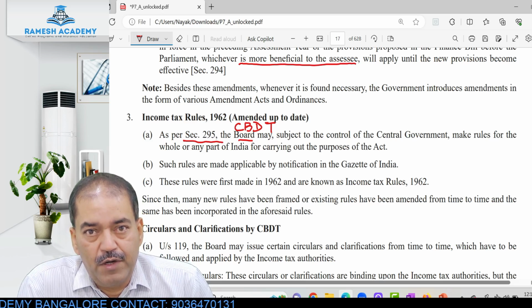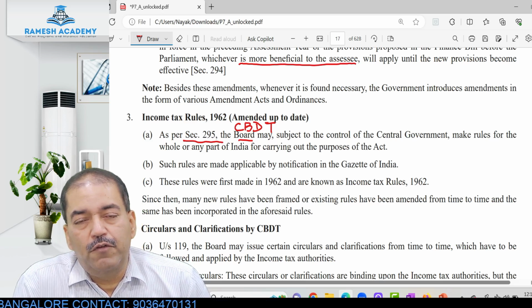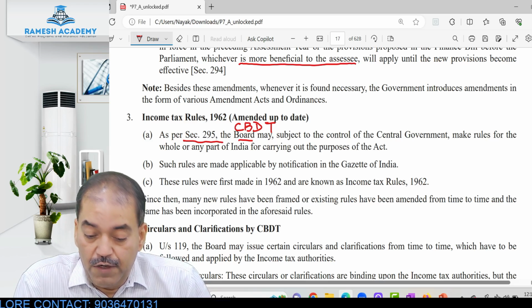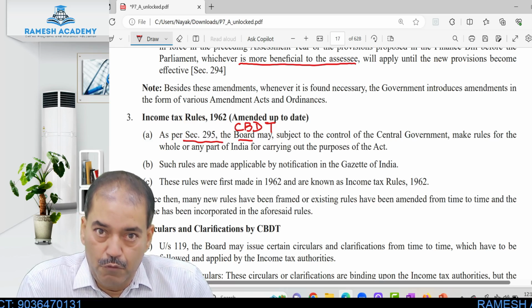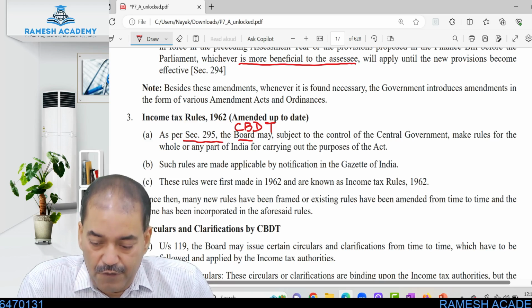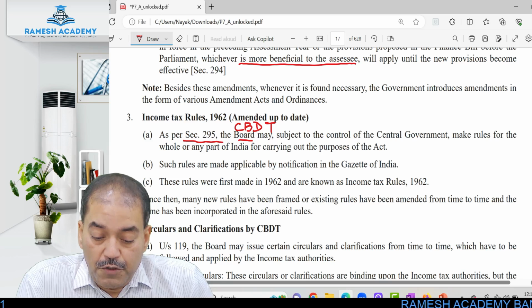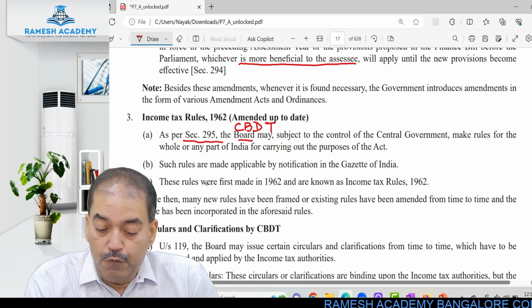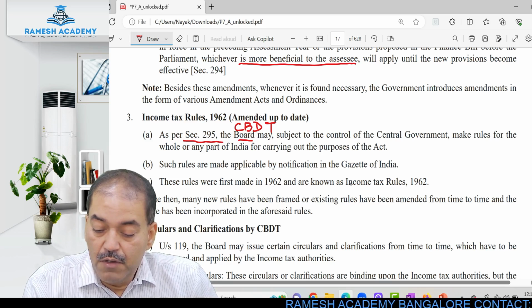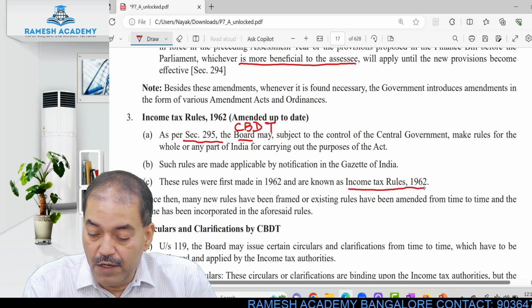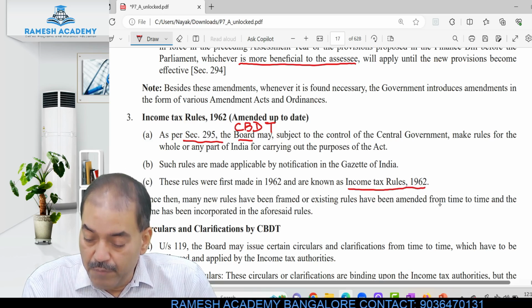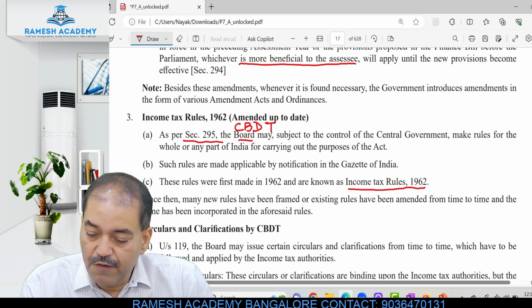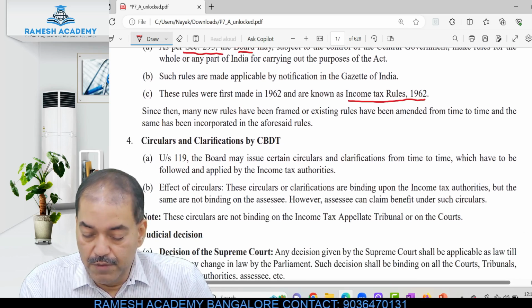Implementation of the Act has to be done. So for that we require some rules and regulations. For those rules and regulations, the CBDT may make some rules subject to the approval of the central government. Such rules are made applicable by notification in the Gazette of India. These rules were first made in 1962 and are known as the Income Tax Rules 1962. Since then, many new rules have been framed or existing rules have been amended from time to time, like the Income Tax Act, and the same has been incorporated.